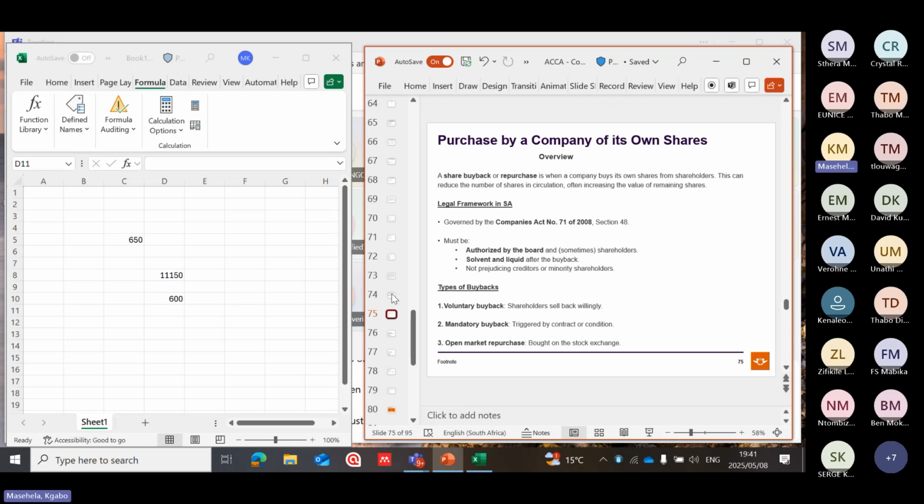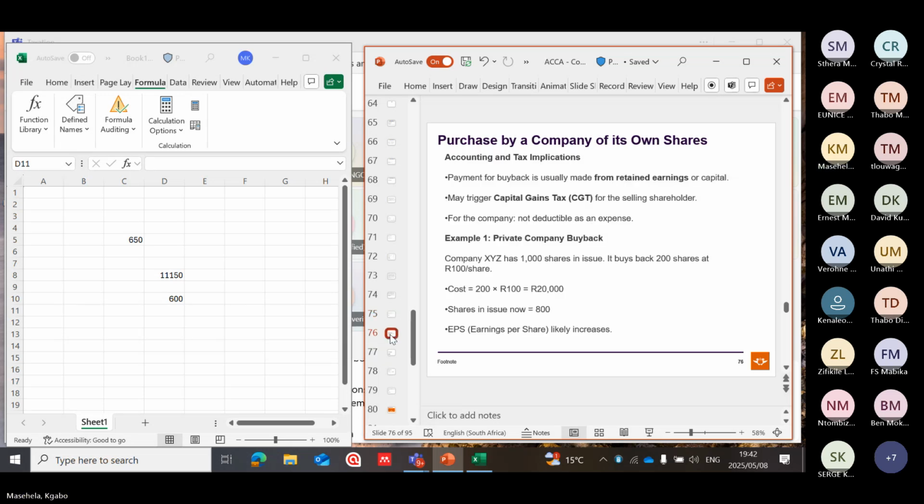Types of buybacks: voluntary buyback, where shareholders sell back willingly; mandatory buyback, triggered by contract or condition; open market repurchase, bought on the stock exchange, where there's no relationship between shareholders or employees and the company. You buy them like everyone else, at arm's length. Arm's length, yes.